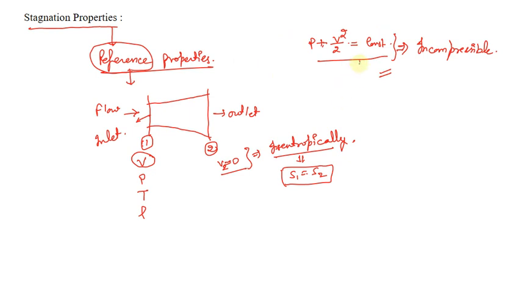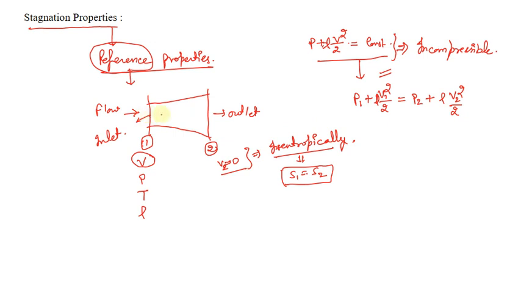So from this, we're going to do some calculation. Let's say at section 1 the pressure is P1 and the velocity is V1, that is divided by 2, and that should be equal to P2. I beg your pardon, I have missed a term, that is density over here. So I'm going to use density. So that is equal to P2 plus rho V2 square divided by 2.